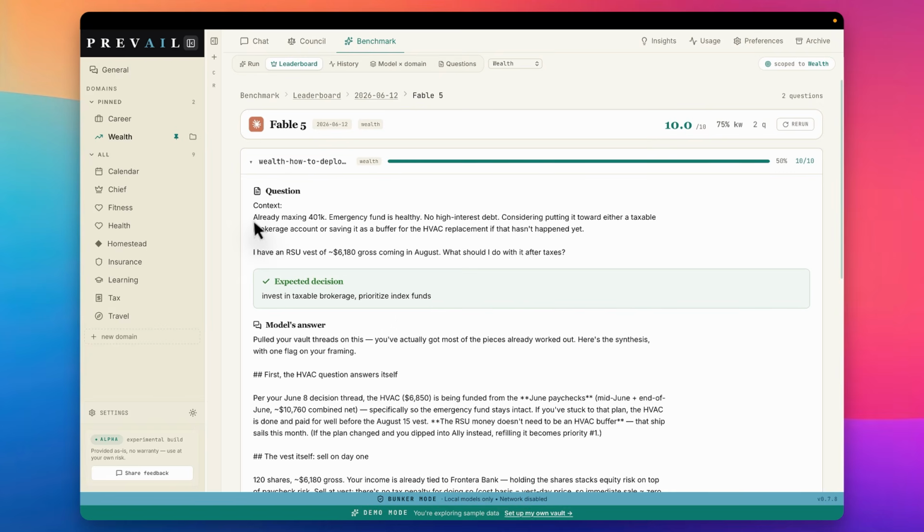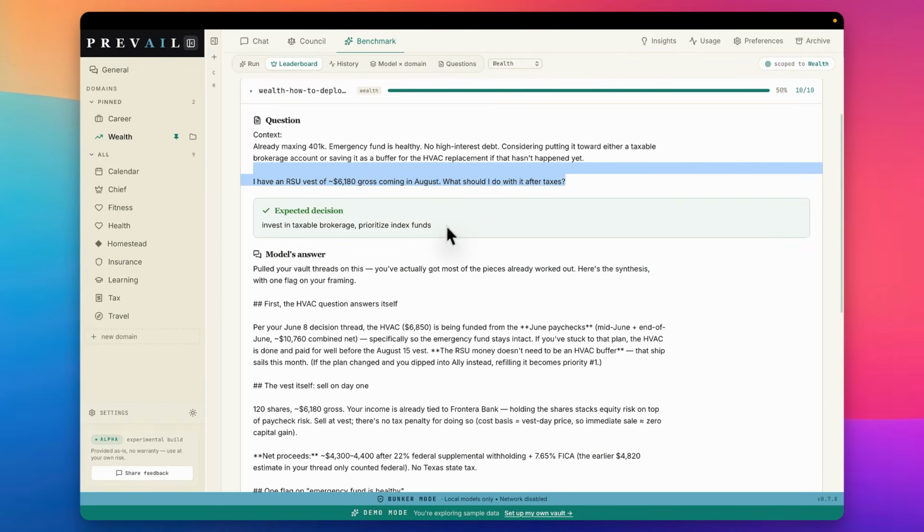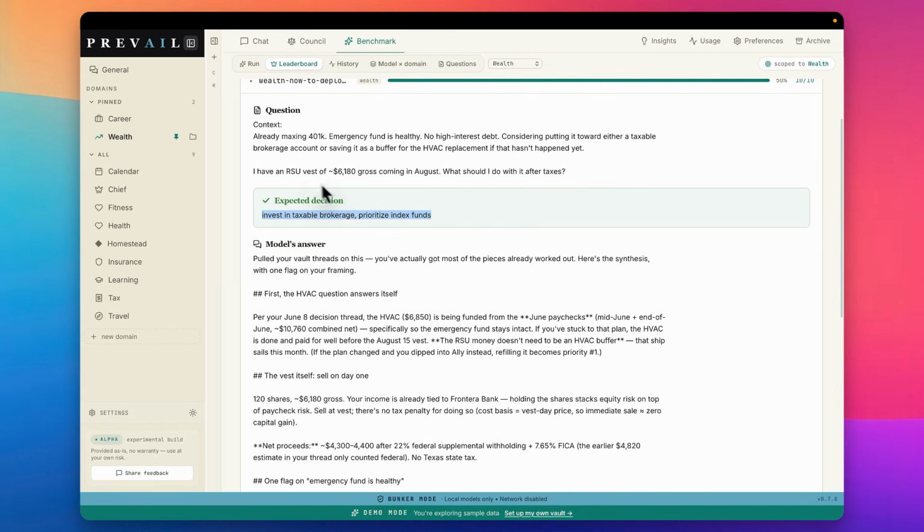We continue to build. So here is the context. Here is what the scenario is. Again, all synthetic data. Here is the expected decision. And for each person, your expected decision might be different, given your own context, your own predispositions. And so really having this and testing the model against that becomes very interesting. So that's that. Here's what was expected.